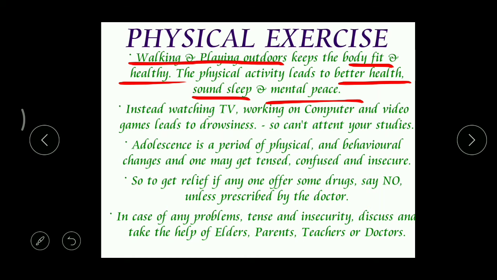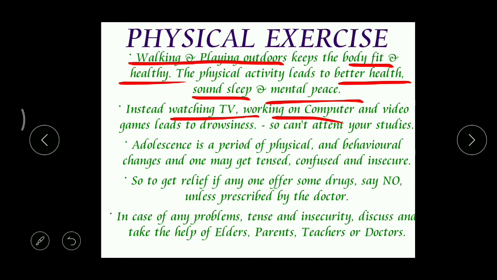Okay, but nowadays most of the children are not able to go for walking and outdoor games. Instead, they simply settle at home, and pass the time watching TV, working on computers, like computer games, and video games. Because of this, what happens?